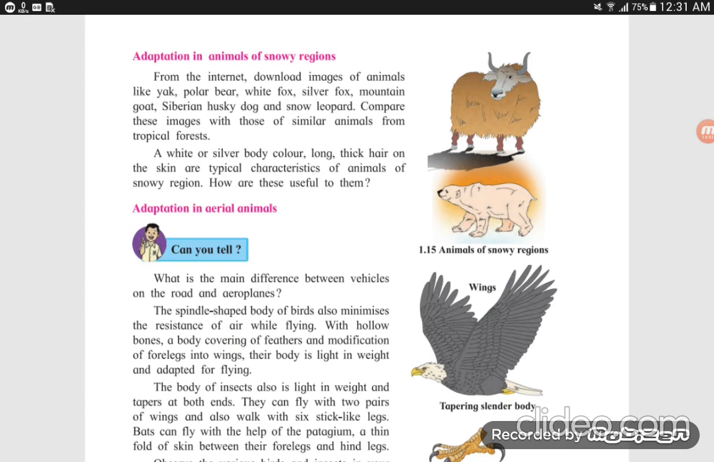A white or silver body color and long thick hair on the skin are typical characteristics of animals of snowy regions. How are these useful to them? They are useful for protecting them from the severe cold.